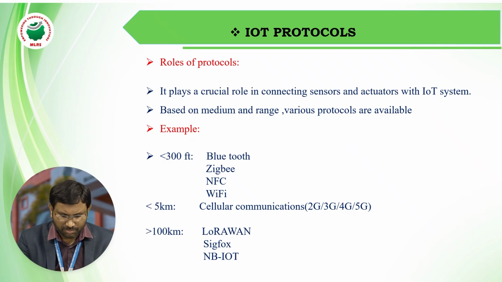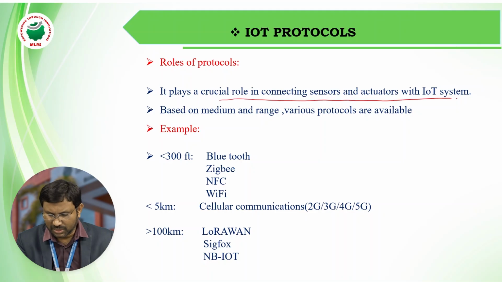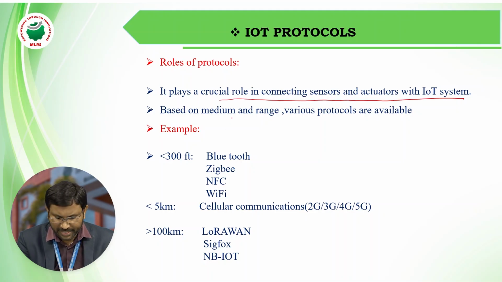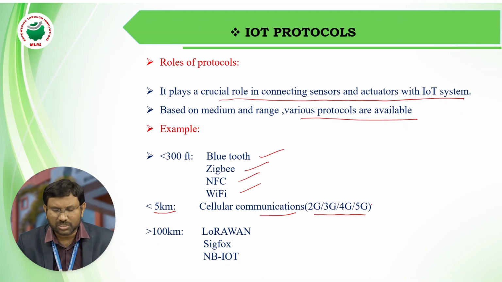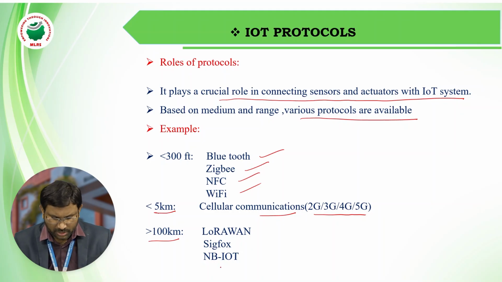Protocols play a crucial role in connecting sensors and actuators with the IoT system. Based on medium and range, various protocols are available. Less than 300 feet: Bluetooth, Zigbee, NFC, Wi-Fi. Less than 5 kilometers: cellular communications like 2G, 3G, 4G, 5G. Greater than 100 kilometers: Sigfox, NB-IoT, LoRaWAN.